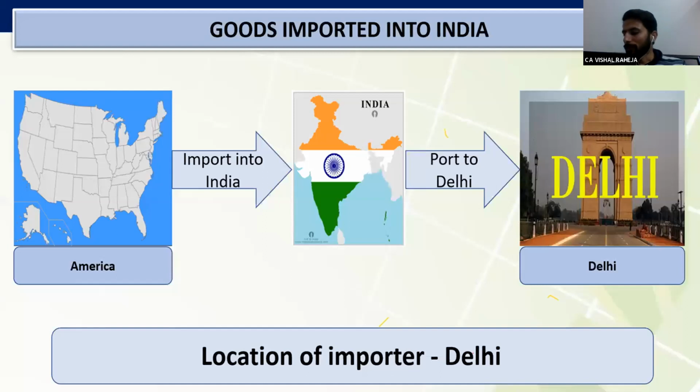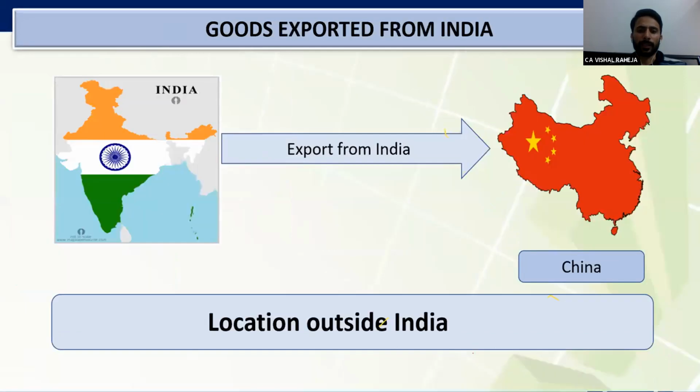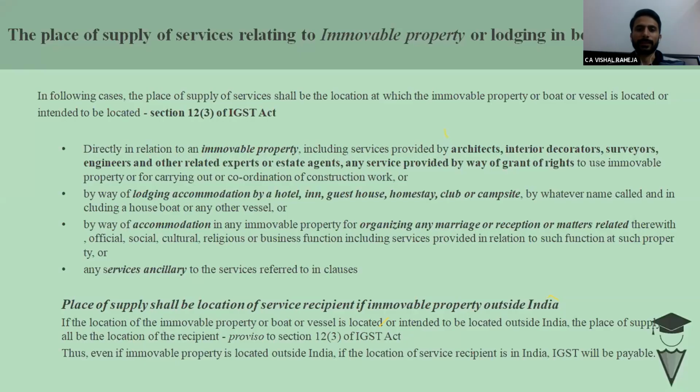Now coming to goods, this is the example. If goods are imported, we can skip it. Now we are discussing the place of supply of services. The goods part has been completed. Now the part is section 12, which says I will tell you the place of supply of services, but in the situation where both supplier and recipient are in India.